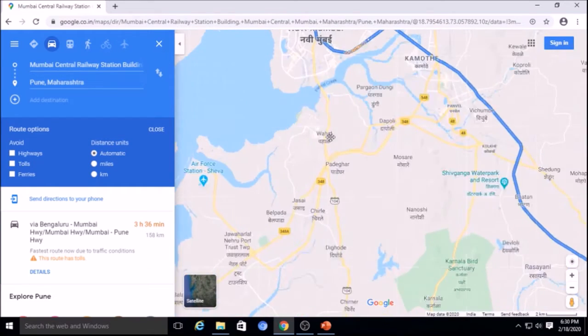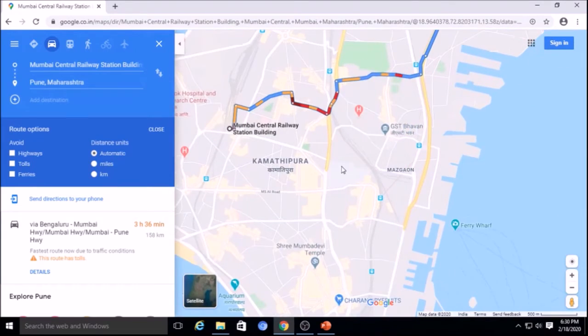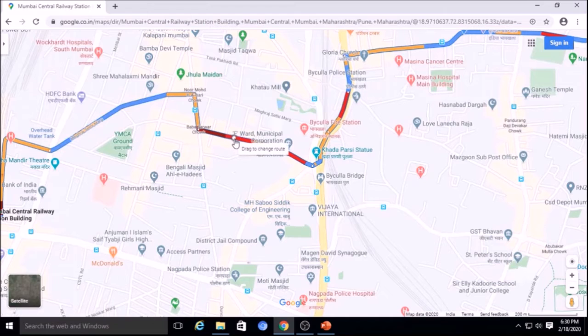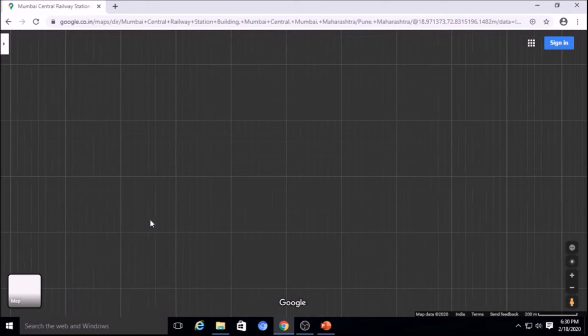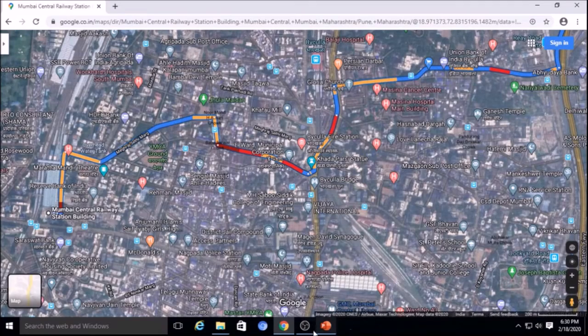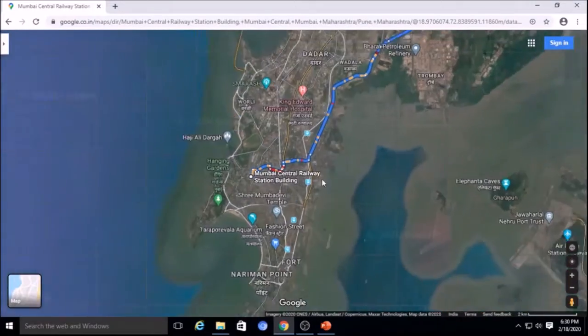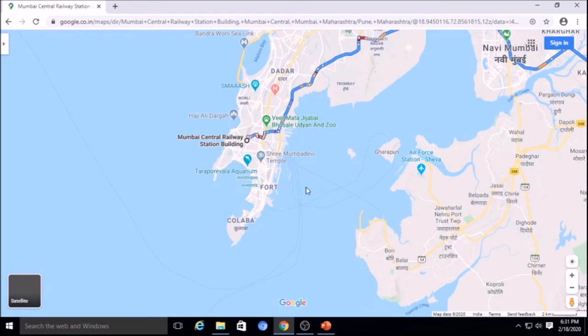Then here you can see this is high traffic and this is less traffic. So click on satellite view. Earlier it was the map view, this is the satellite view. So you can see the satellite view also through this map. You can click on map view, so you will get the map.